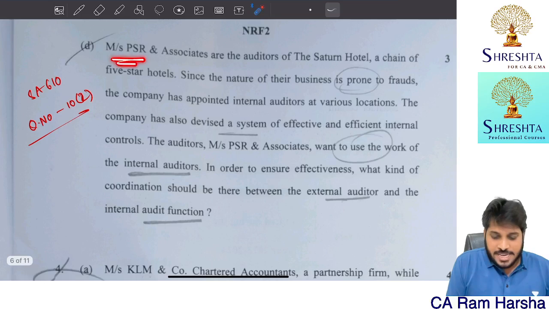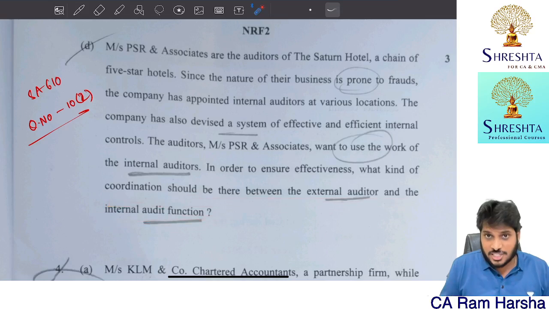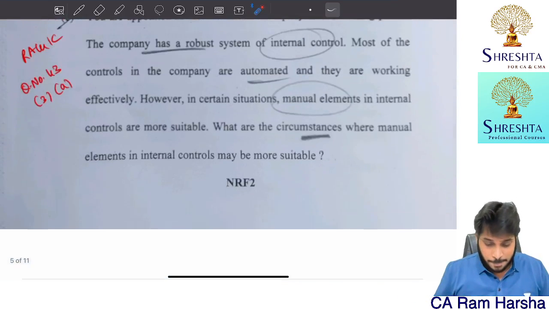Now, PSR and Associates are auditors of the Saturn Hotel, a chain of 5-star hotels. Since the nature of business is prone to frauds, the company has appointed internal auditors. The company was advised that, in order to ensure effectiveness, what kind of coordination should there be between the external auditor and the internal auditor? Coordination between external and internal. Question number 10 too is covered in our marathon.